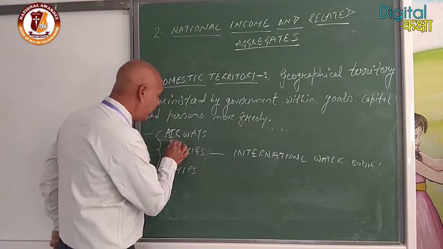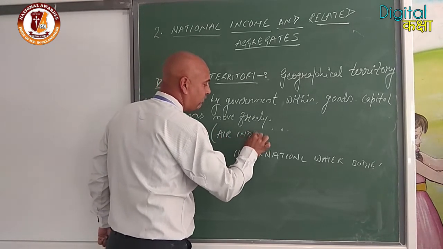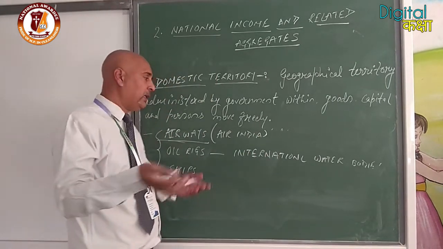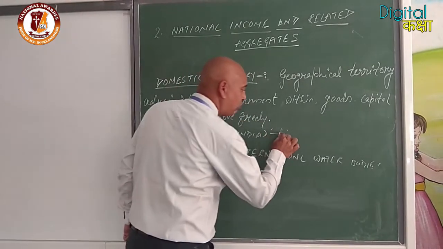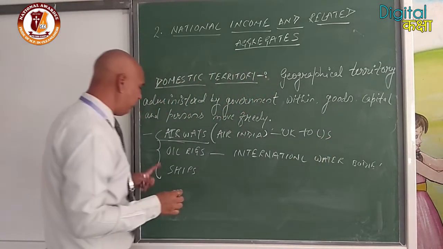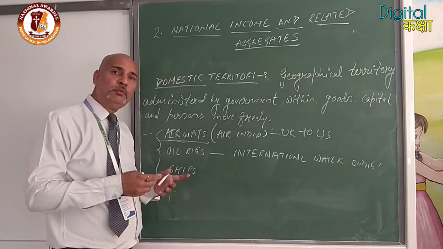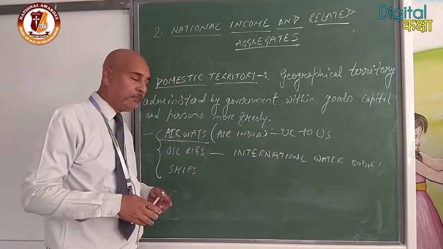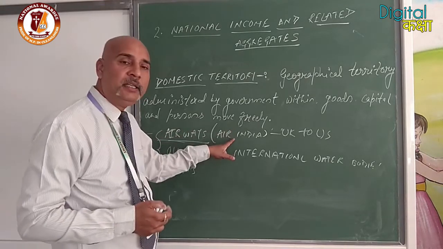Yeah? Or our Air India, airways means, suppose we are taking the example of Air India. Air India works between two nations, not only from India to other parts of the country. Suppose we are taking UK to US. Clear? So they are moving between UK and US. In the same way, oil rigs, ships, vessels, a number of things which move across different international borders. Okay? In that way, all these will be considered as the territory of India.